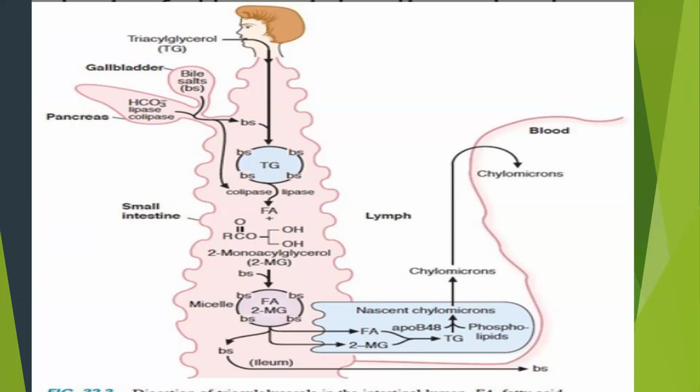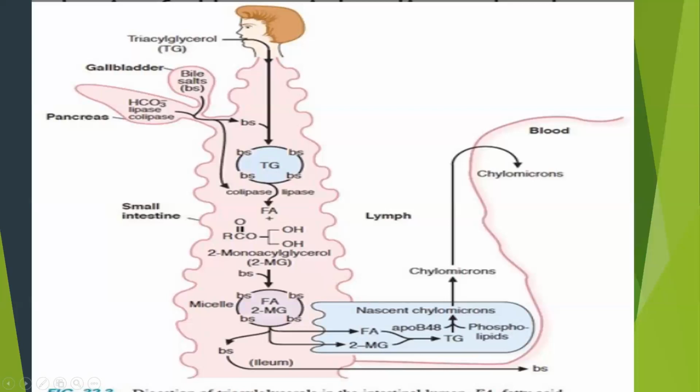The nature of the fats is hydrophobic, so they cannot interact with water and will create big fat globules. With the help of bile salts, they will dissolve. The bile salt serves as our detergent in our intestine to dissolve the big fat globules into small fat droplets.